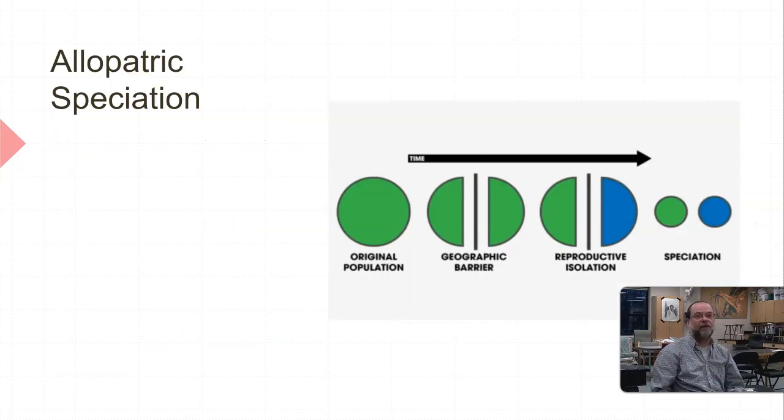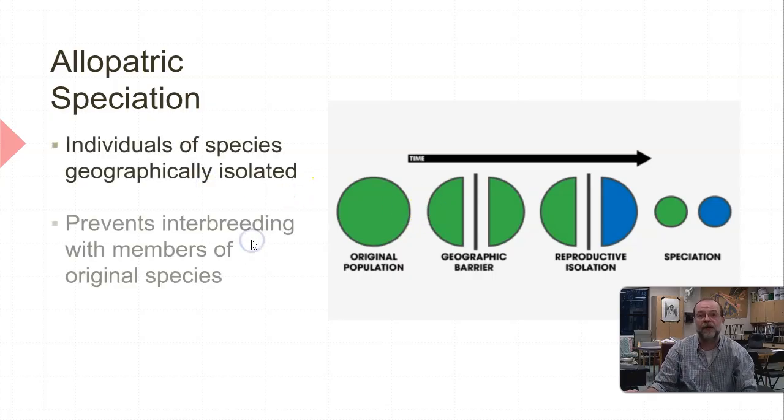Okay, the first one's called allopatric speciation. So the green population here, you can think of it as a green population of whatever kind of organisms. Okay, it doesn't really matter. But all of a sudden, there's a geographic barrier that appears, whether it's due to an earthquake or volcanic eruption or something, and a population gets separated permanently by a physical, this is really important, by a physical divider between them. And over a long period of time, they're geographically isolated, they are unable to interbreed, and they actually turn into, because of mutation and because of natural selection, two different species.